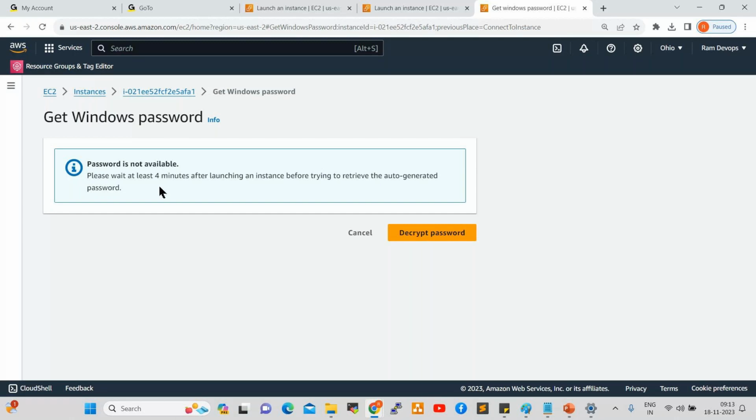So wait for 1 or 2 minutes so that it will give you a prompt. In that we need to select the key pair, and by using that key pair we can decrypt the password.